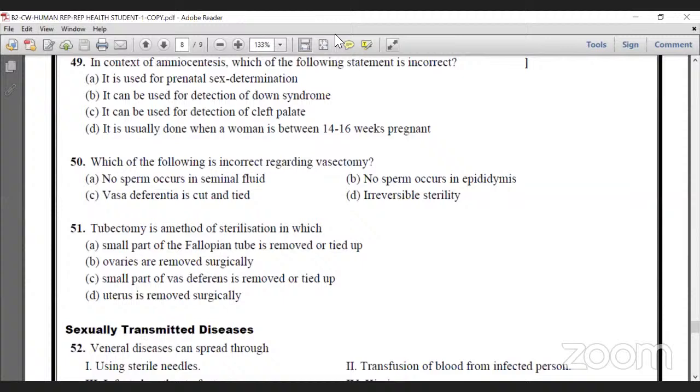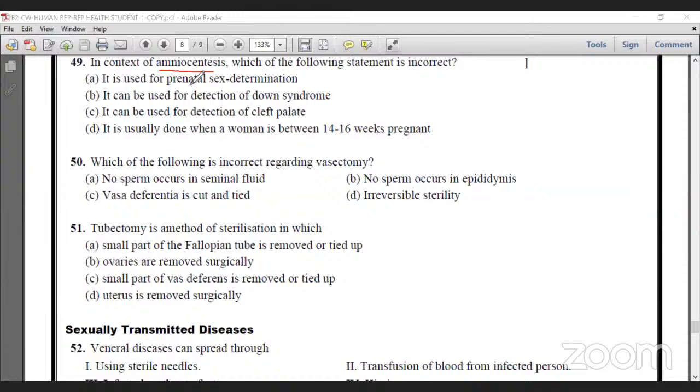Amniocentesis is one of the important questions you have to remember here. Amniocentesis is a technique in which the chromosomal pattern is studied to know whether the growing fetus is normal or abnormal. If there is any abnormality in the fetus, that can be detected by taking amniotic fluid from the pregnant woman. At that time, they analyze the chromosome pattern and study the chromosomes, whether there is any problem. If there is a problem in the chromosome number, they confirm that abnormal growth will develop in the fetus. So amniocentesis is one method.